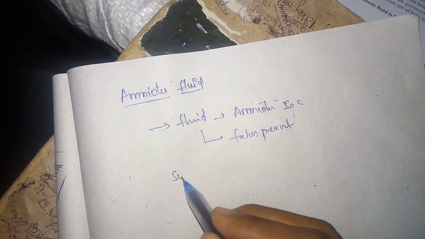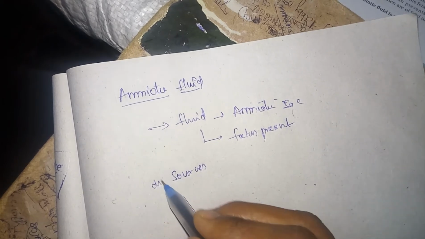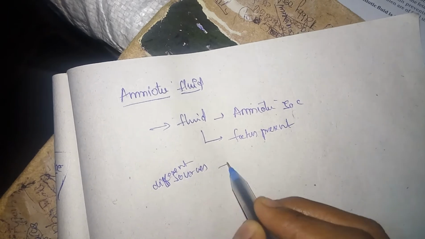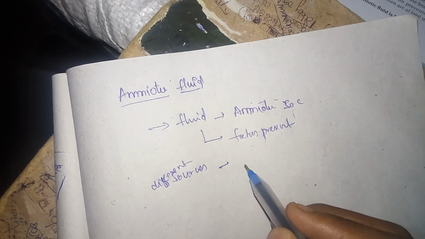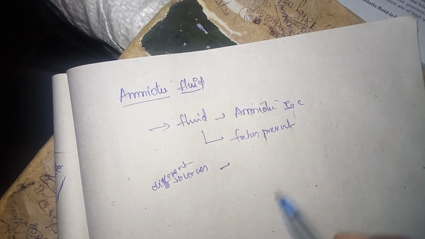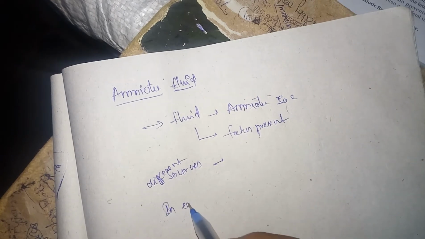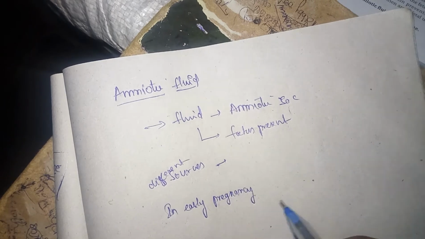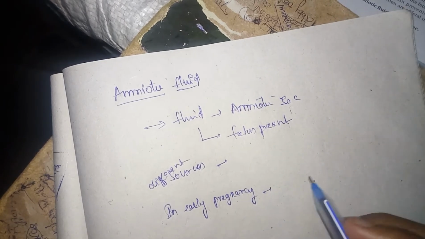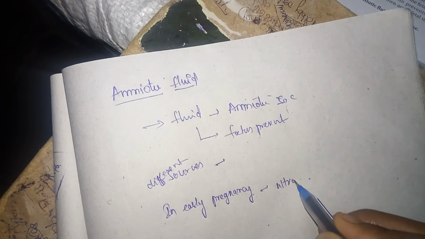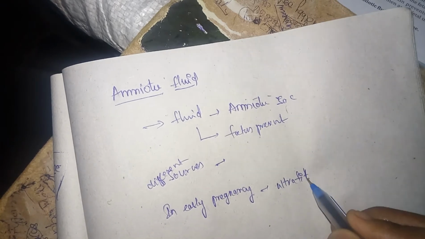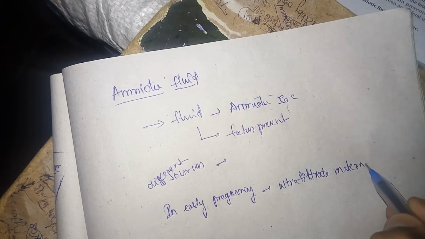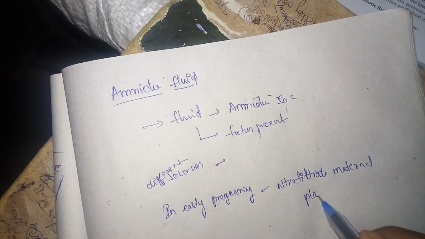Amniotic fluid has different sources in different periods, in different stages of pregnancy. Different sources will be there. So if we take early pregnancy, this amniotic fluid is formed by ultrafiltrate of maternal plasma.